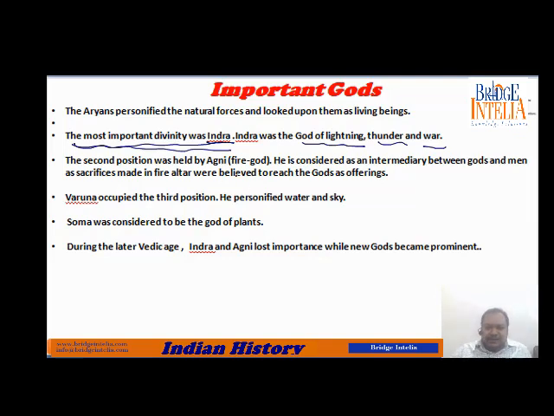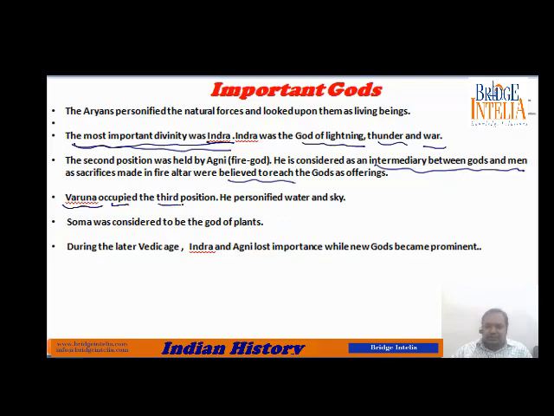The fire was believed to act as the intermediary between God and man, because they used to see that smoke coming out of it, going towards heaven. So they came up with the idea that the fire must be carrying our message to the gods sitting in the heaven. Varuna was also an important god.